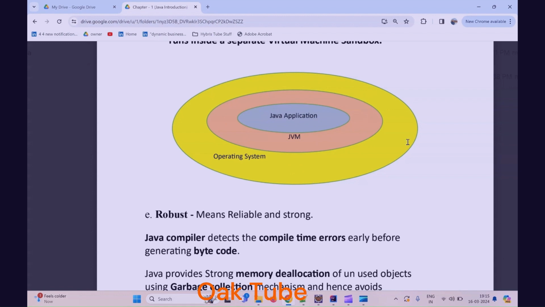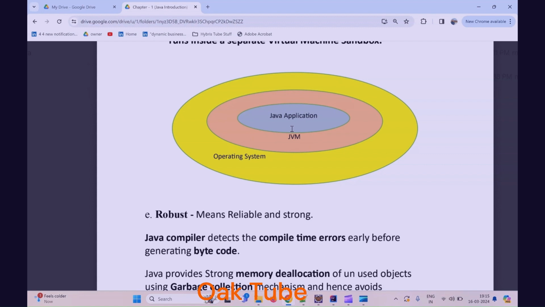I hope this diagram is clear to you, right? We have one laptop, inside that I have installed one software called JDK or JVM, and inside the environment of that software only I am running the Java program. I am not directly running the Java program on my laptop, right? For the Java program, JVM or JDK is giving you that environment or that platform in which that Java application is running. Okay, so I hope it is clear to you.